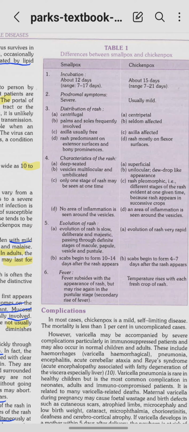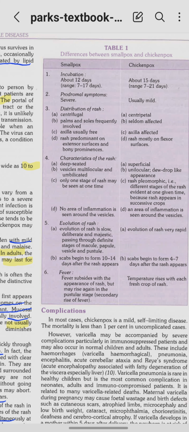Distribution of rash is centrifugal in smallpox. Palms and soles are frequently affected. Axilla is usually free, and rash is predominant on the extensor surfaces and the bony prominences. And in chickenpox it is centripetal. You saw the rash was more in the trunk, the density was more in the trunk, and its density was less in the arms, right? Yeah. Now palms and soles are seldom affected, and axilla is also affected, and rashes are on the flexor surfaces as opposed to the extensor surfaces in smallpox.